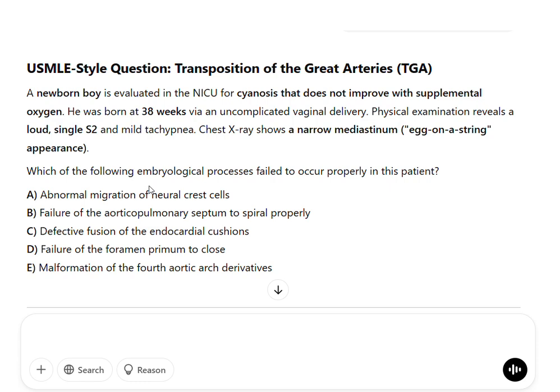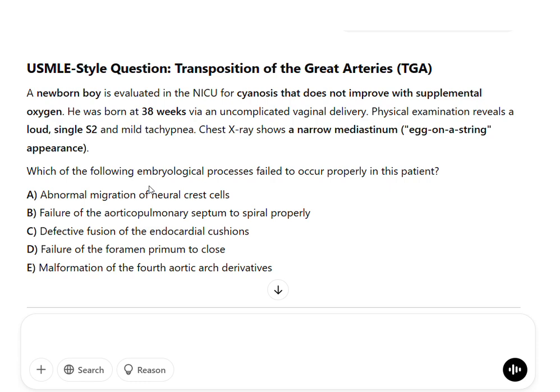Chest X-ray shows a narrow mediastinum, egg on a string appearance. Which of the following embryological processes failed to occur properly in this patient? A. Abnormal migration of neural crest cells. B. Failure of the aorticopulmonary septum to spiral properly.